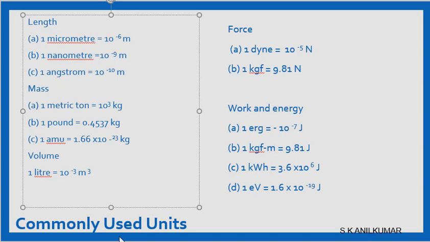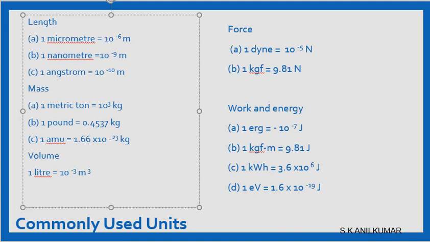How do we measure volume? We measure volume in liters. 1 liter is 10^-3 meter cube. Volume is measured in meter cube. For force, 1 dyne equals 10^-5 Newton, or 1 kgf is 9.81 Newton. Now for work and energy, we measure in erg. Erg is 10^-7 joules. While kgf meter will be 9.81 joules.